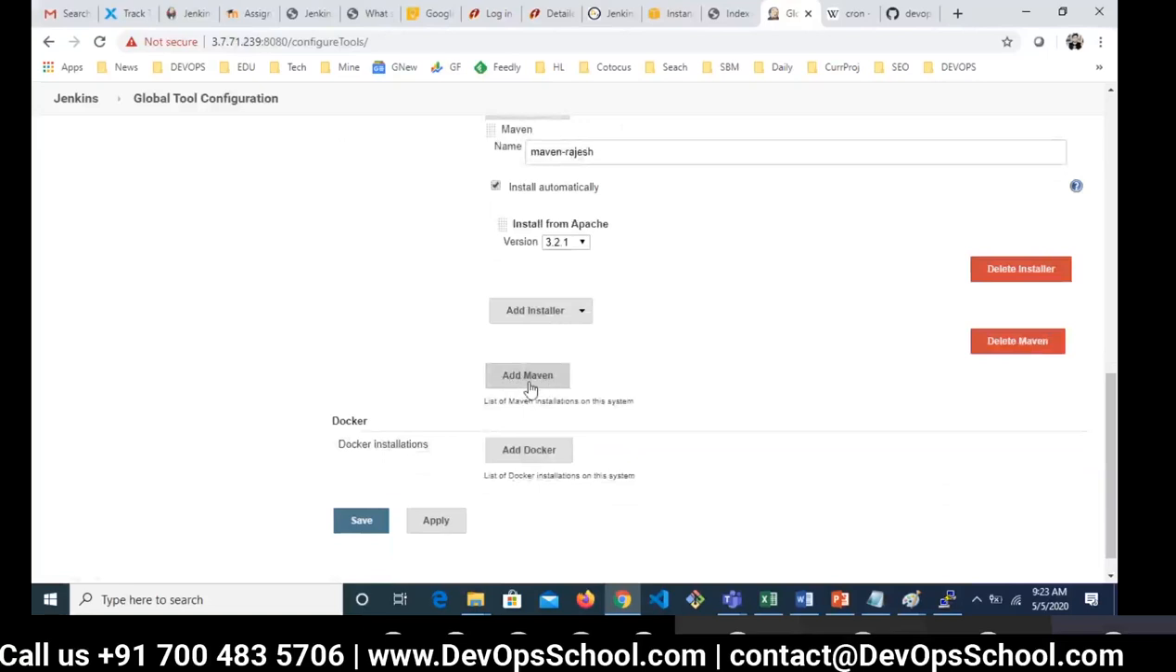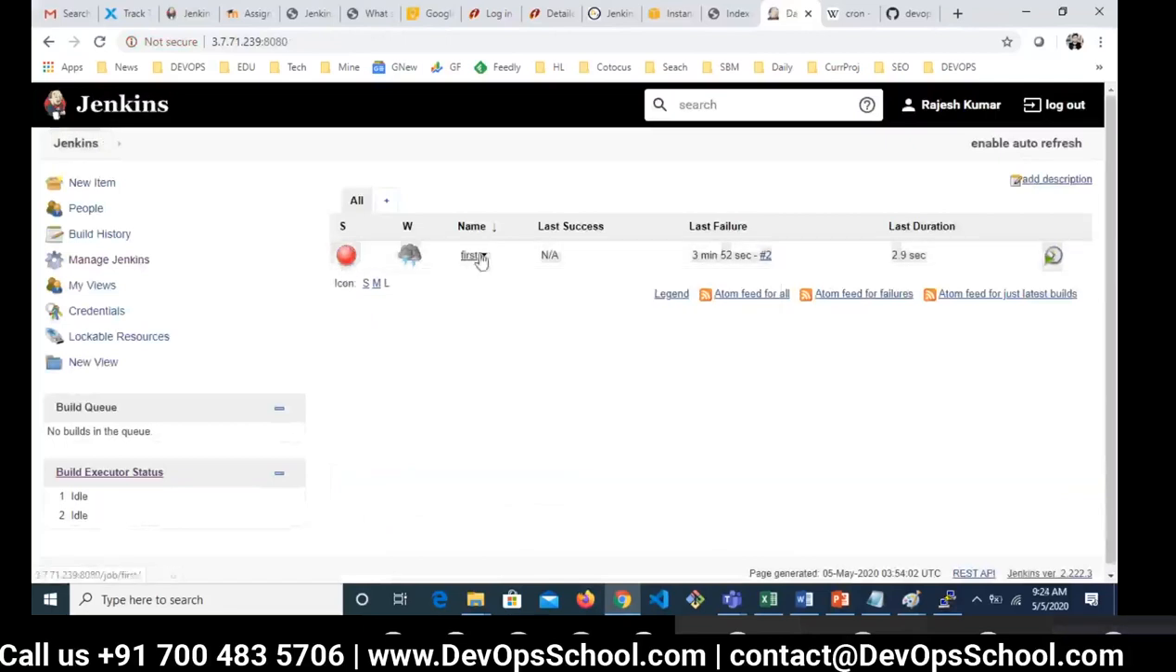But right now, do I need more Maven? No. And are you going to use my Maven? No. You should not use my Maven. Let me tell you, if you are using my Jenkins, you should not use my Maven. You should create your own Maven, because Jenkins allows you to do everything. Save it.